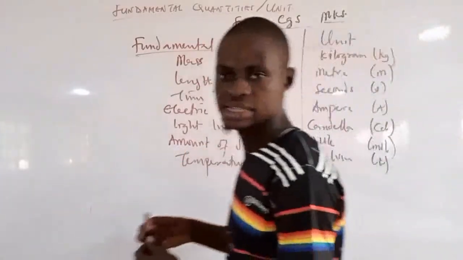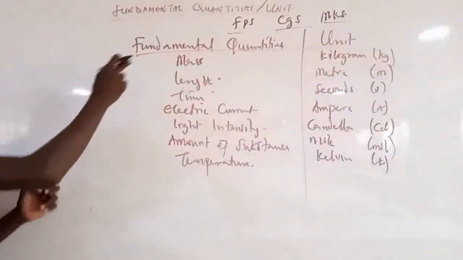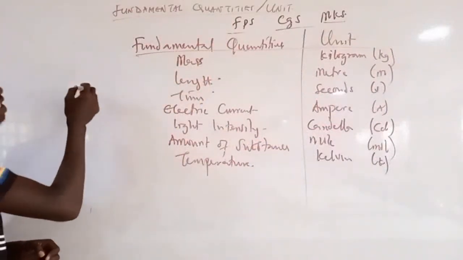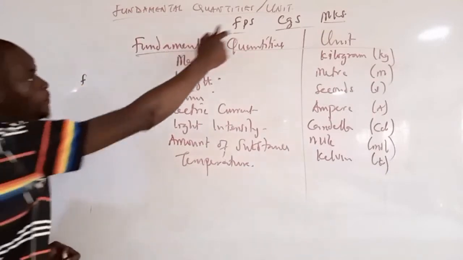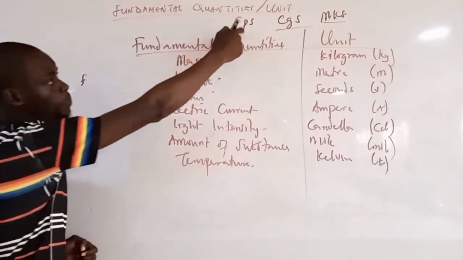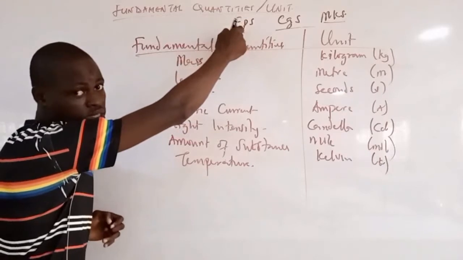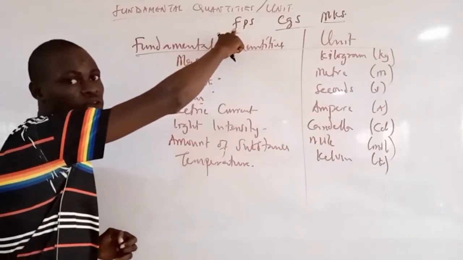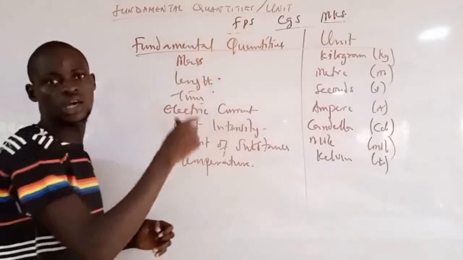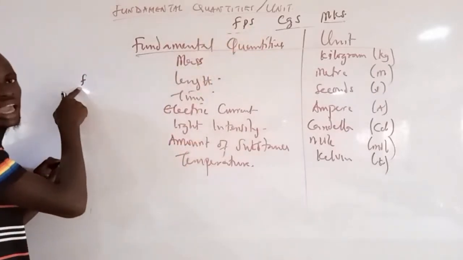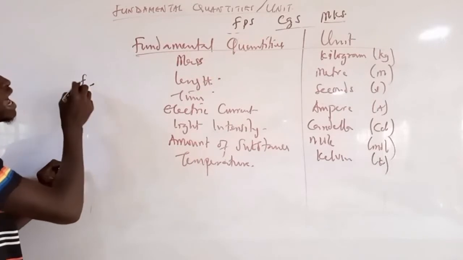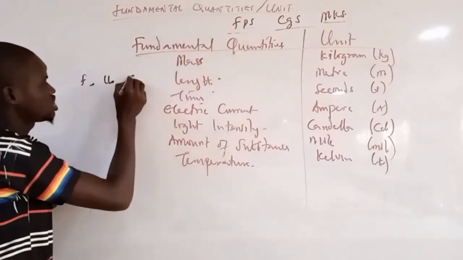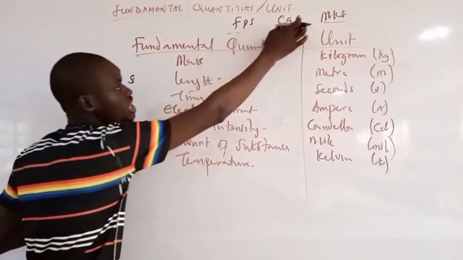Now, for the FPS, it is abbreviated. The unit of foot is F. Force in this case is measured in pounds. Length here is measured in foot, while time is measured in seconds. Foot is represented as F, pounds is represented as LB, and seconds is still your normal seconds.